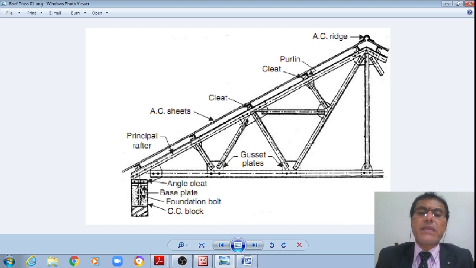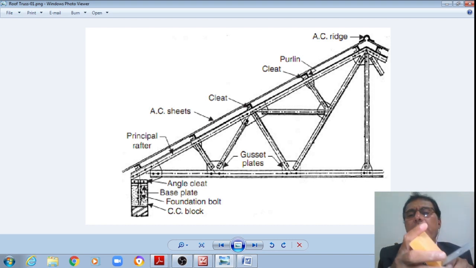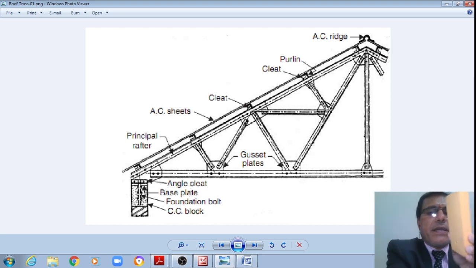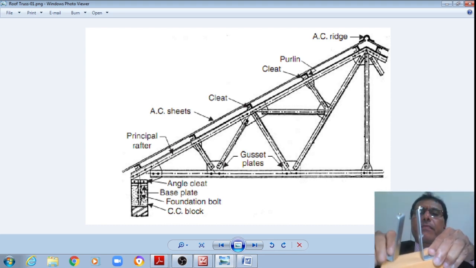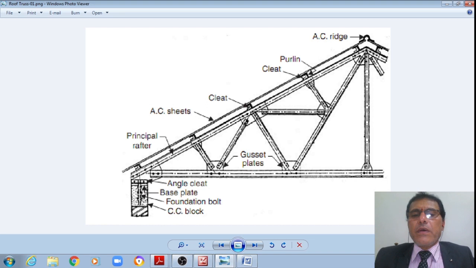We can see that all these struts as well as ties are provided at the intersection of a gusset plate. Wherever these members meet, they meet at a gusset plate like this. Therefore, roof trusses have discontinuous struts as well as continuous struts.